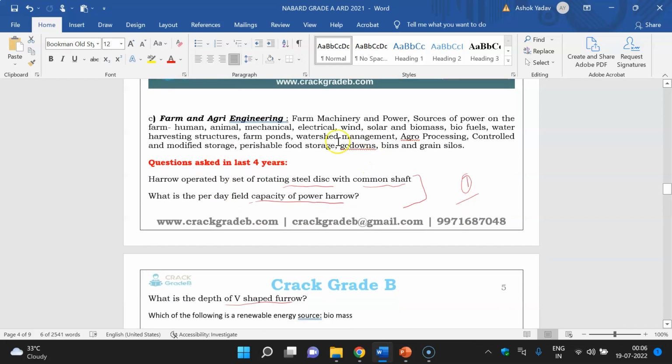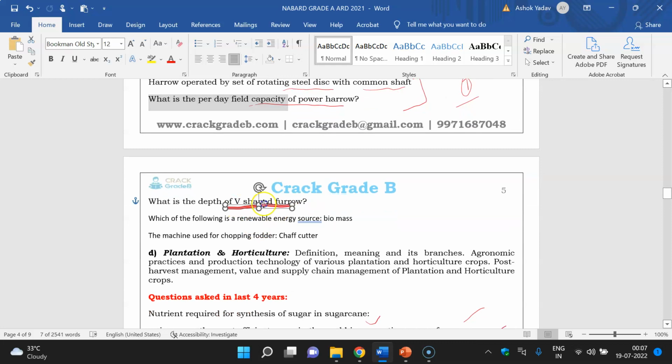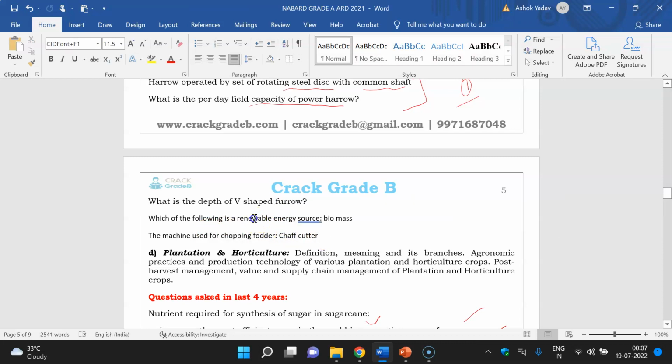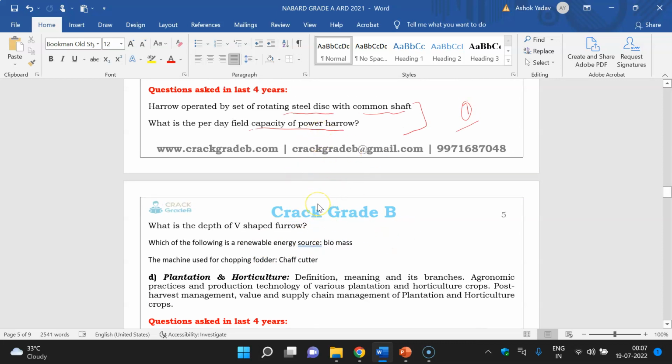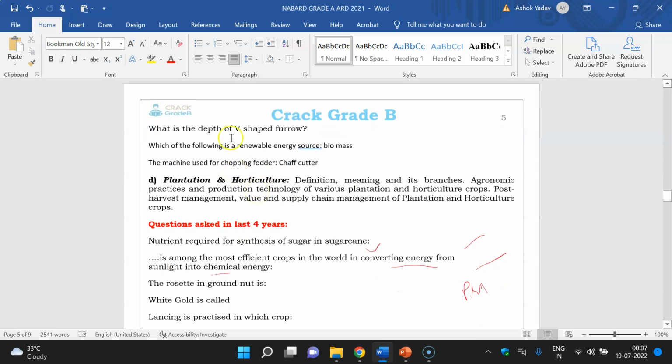Next, in farm engineering, you can see these are the syllabus topics. You can see the questions: harrow operated by a set of rotating steel discs with a common shaft. What is the per day field capacity of a power harrow? It was a difficult question. What is the depth of a V-shaped harrow? These are some technical questions. The machine used for chopping fodder is an easy question. Which of the following is a renewable energy source? Biomass. This is an easy question. Some questions they can ask in depth, that is not a new thing, and you should be ready for some difficult questions also. You can leave those questions; you don't have to score in this phase 1.